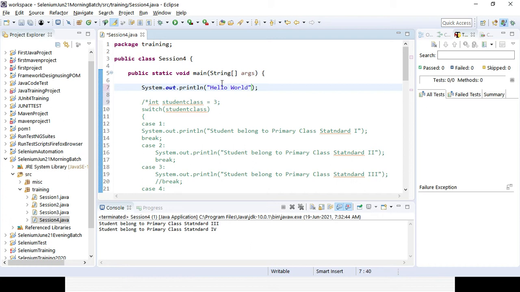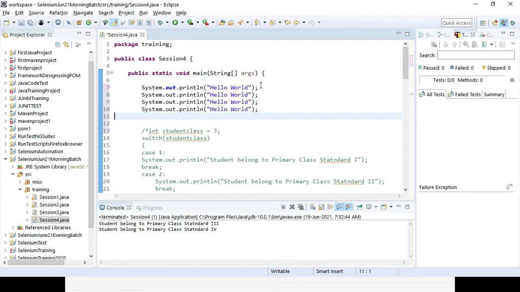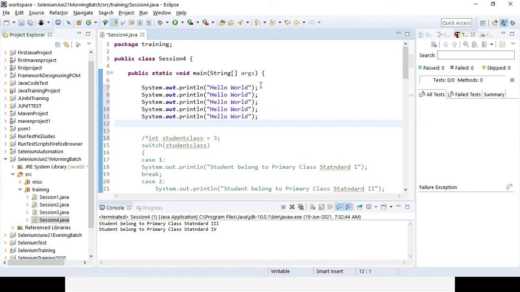Okay, so one time is fine, right? You can write something directly hard coded, but say you need to write it 5 times, so you have to copy your code. There is no harm in copying your code. But in case you want to write it 100 times, it will be trouble for you, right? You would have written it even 100 times by copying it.